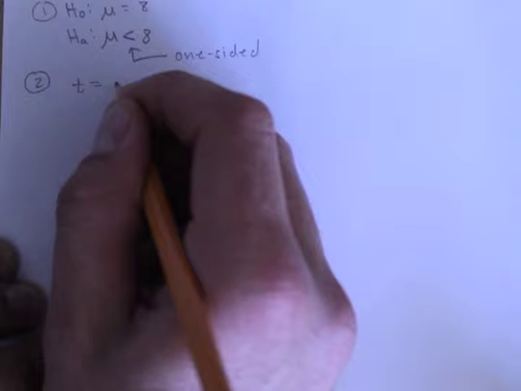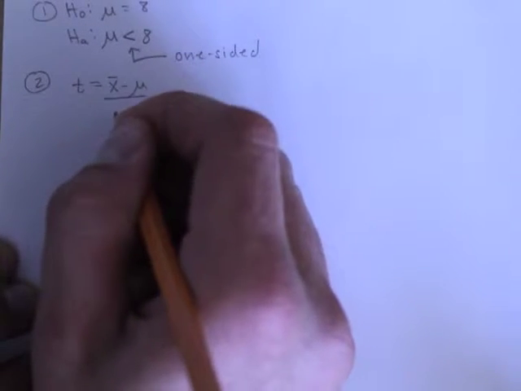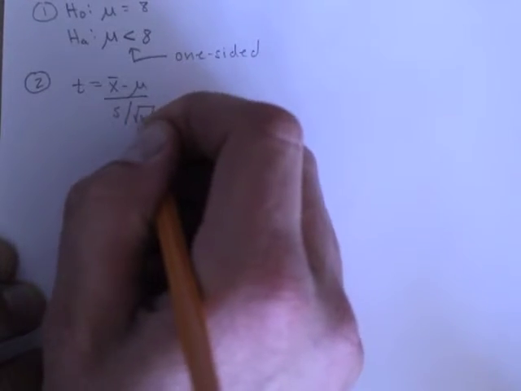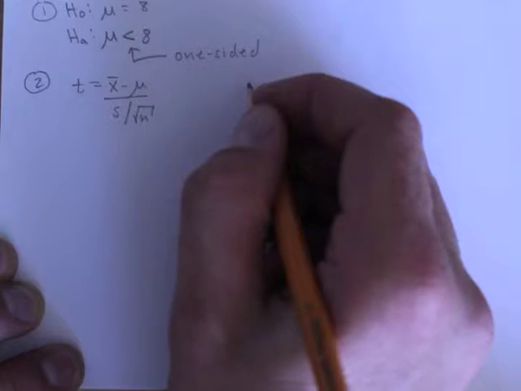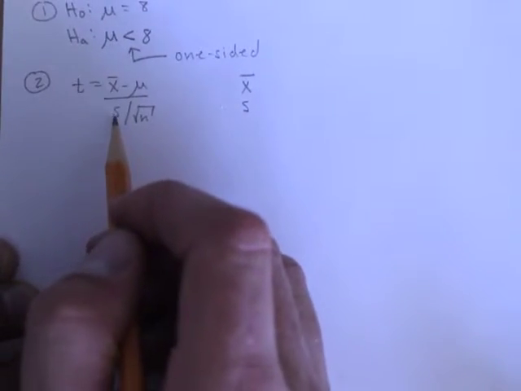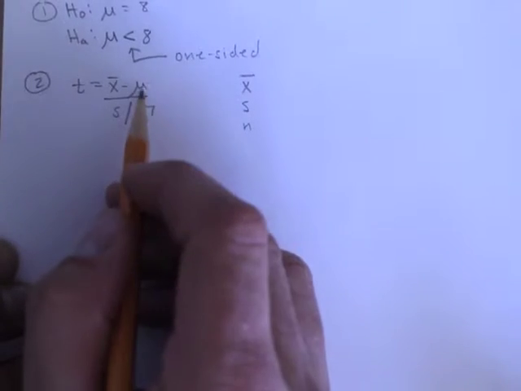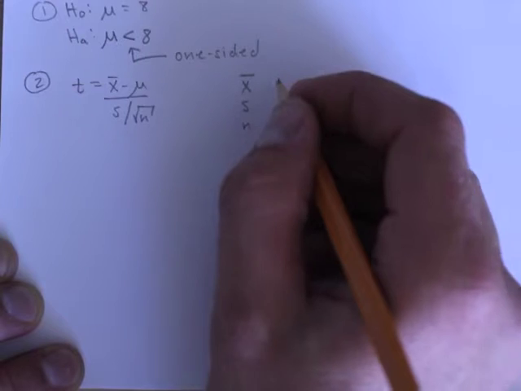So the formula for t is going to be that t is x bar minus mu all over s over root n, and I will also need to find the degrees of freedom for that. I like to write down what all I need to know in order to plug in here. I need to have x bar, s, and n. The mu is the population mean that I'm testing against from the null hypothesis, which is 8.